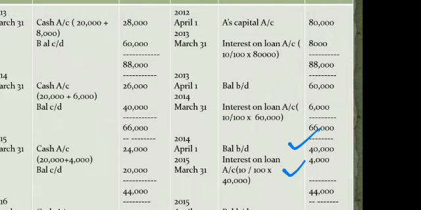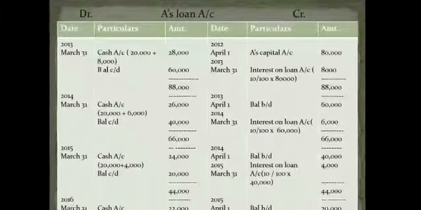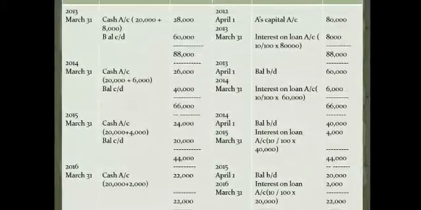Because you know, when we pay the loan, the entry is loan account debit to cash account. So the entry appears on the debit side of loan account. So cash account is 20,000 plus 4,000, 24,000, and balance carried down is 20,000. Now we have reached the last year. Last year means the final year of payment.